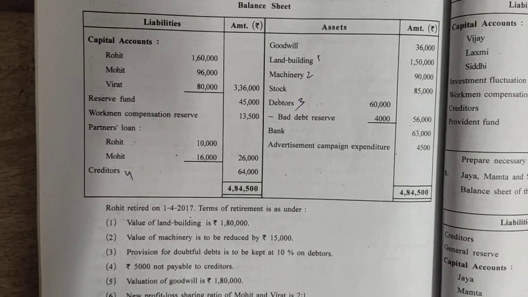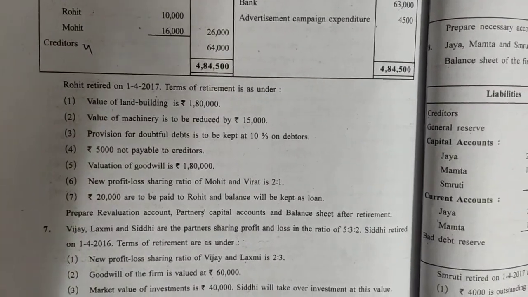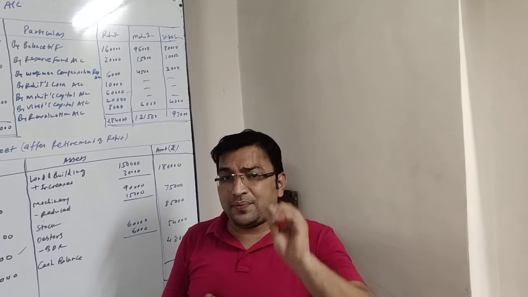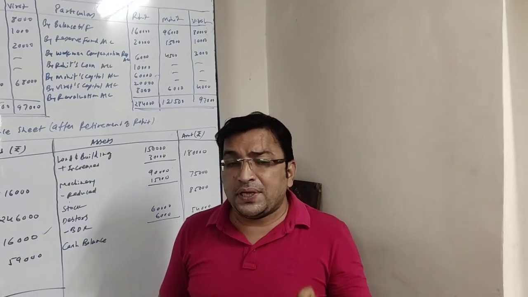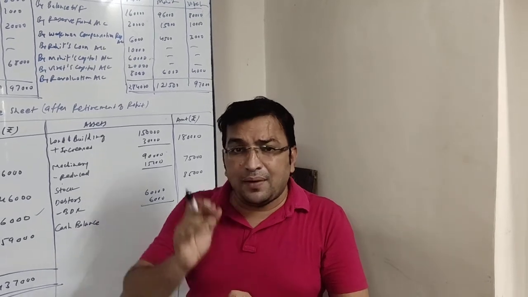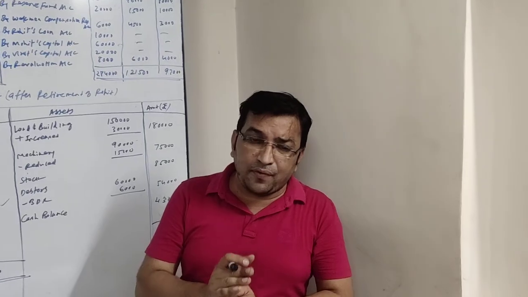Creditor 64,000 with the marked adjustment number 4. Adjustment number 4 says rupees 5,000 not payable to creditor. So friends, creditors are given 64,000 and adjustment number 4 says that rupees 5,000 are not payable to creditor. That means it is one kind of profit to us. We will be reducing this amount from the amount of creditors, and as it is a profit to us, it will be credited to revaluation account.